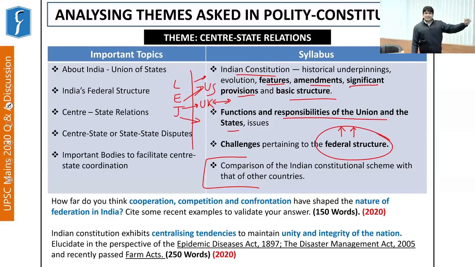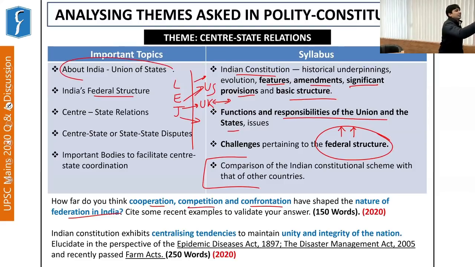Now, based on this, as we have said, India's federal structure is important. So this year, this question was taken up by UPSC. Let's take up these two questions. How far do you think cooperation, competition, and confrontation have shaped the nature of federation in India? Regarding the Federation of India, you must be aware of the Union of States. How is the Union of States formulated? What does the Constitution of India provide? And how is the Union of States different from the United States of America? Further, it says cite some relevant examples to validate your answer.